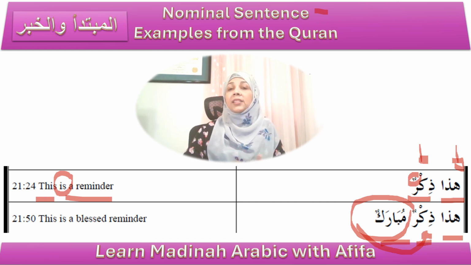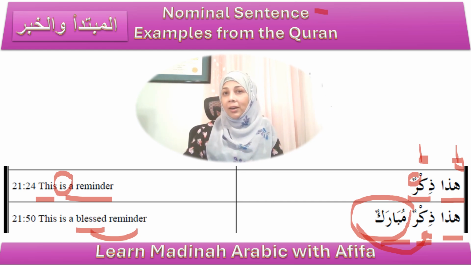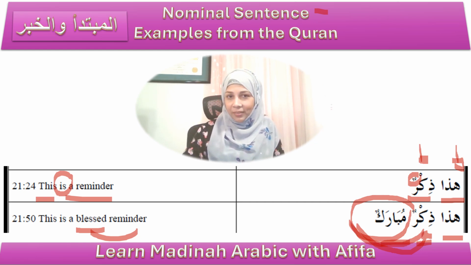Okay, so as I mentioned before, in Arabic, the adjective comes after the noun it is describing, and in English, it comes before. So see, in English, we put blessed before reminder. But in Arabic, it comes after, right? Dhikrun mubarakun. So the adjective describing the reminder comes after. Okay, and inshallah, we will study the adjectives in more detail in the future.